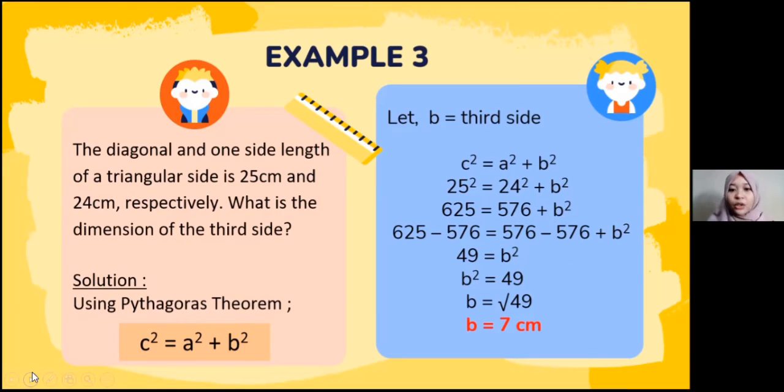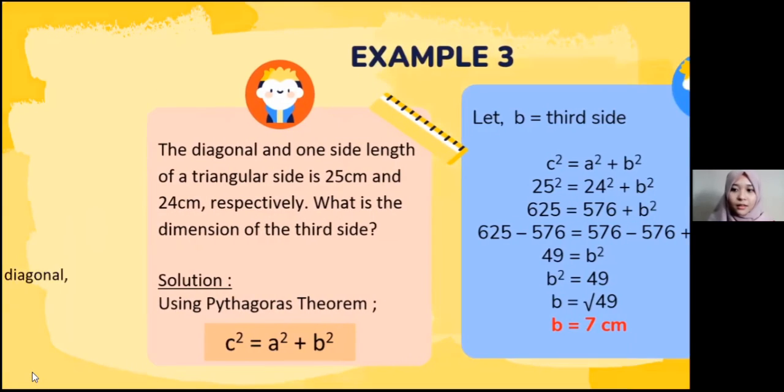So we get 25 squared equals 24 squared plus b squared. It becomes 625 equals 576 plus b squared. We take 576 from both sides. So b squared is 49. The root of 49 is 7 centimeters. So the dimension of the third side is 7 centimeters.